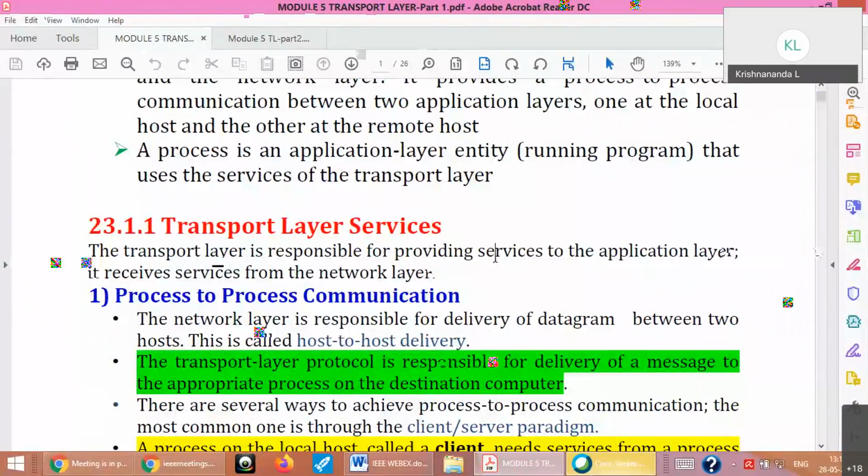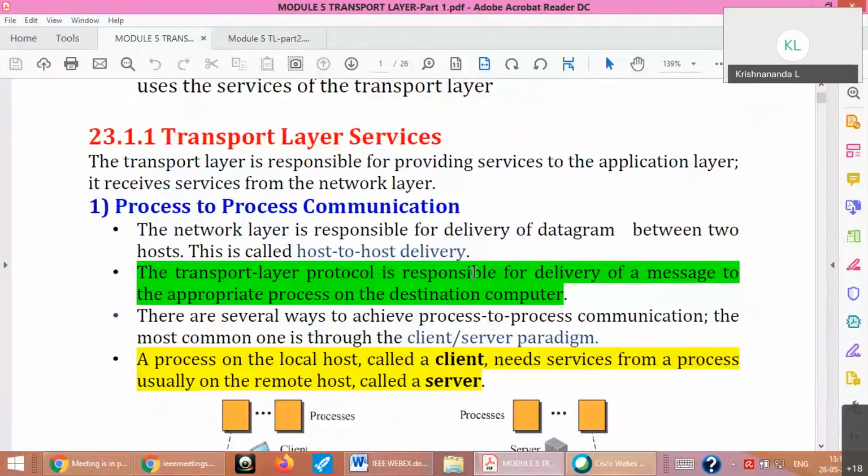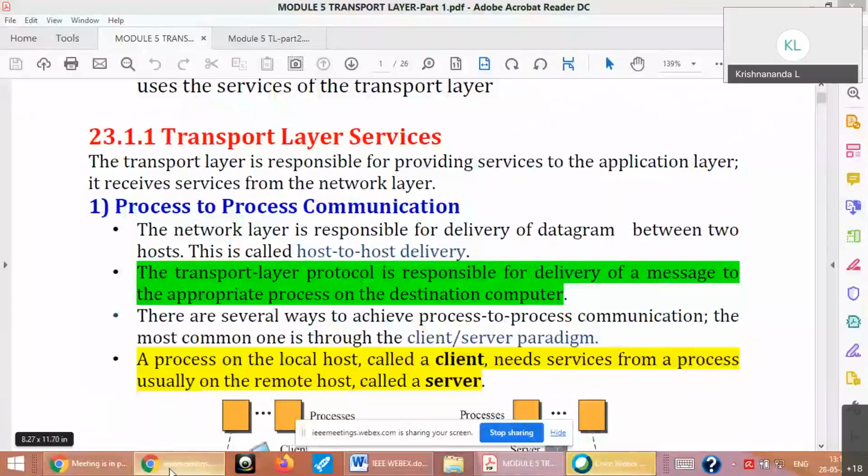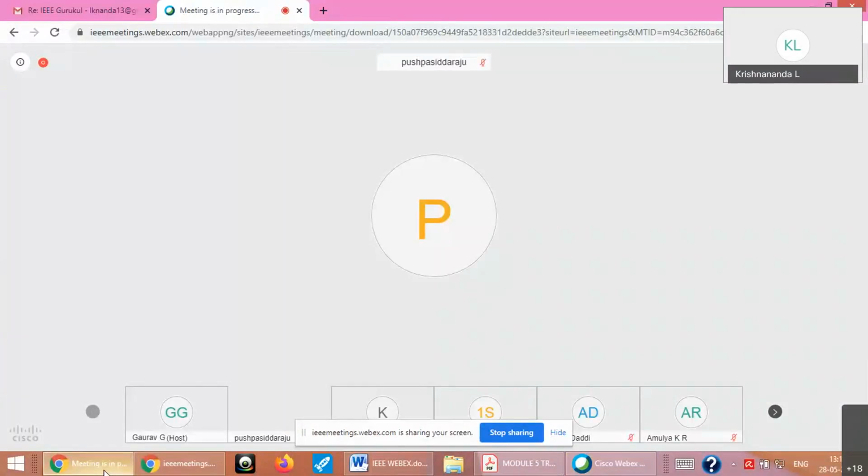Is it visible now, Gaurav? I have shared. Is it visible?